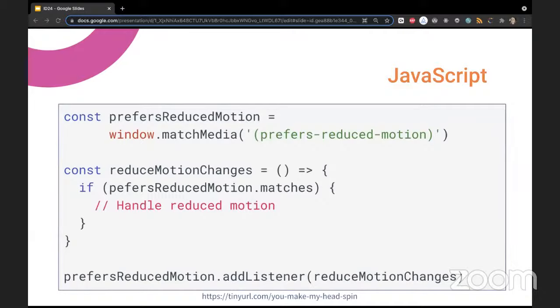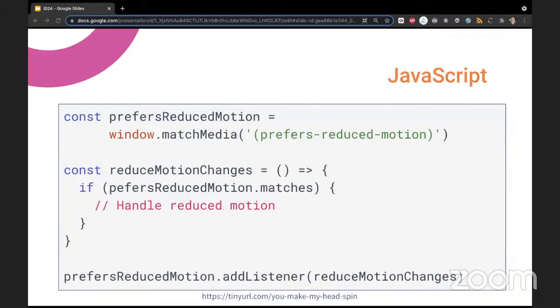And there should also be this else, where we would do whatever we want for those who don't prefer reduced motion. I've just left it out from this example because it's not good to put too much code in slides. So I had to leave that one out.